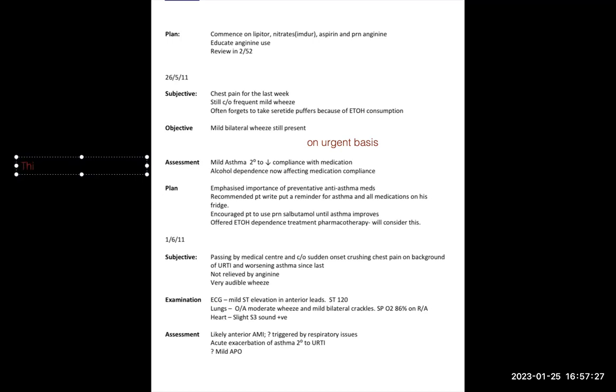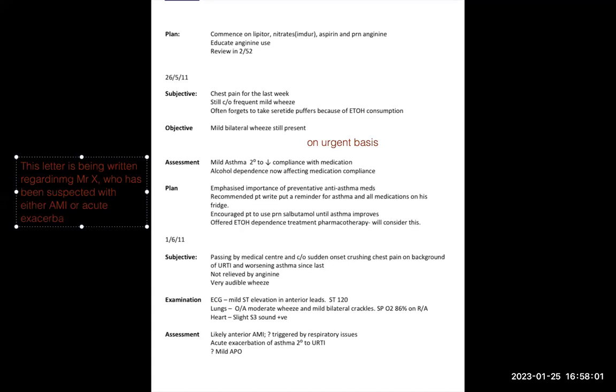This letter is being written regarding, I will check the patient's name afterwards, regarding Mr. X, who has been suspected. Suspected means question mark. Question mark means it is not sure. So who has been suspected with either AMI or acute exacerbation of asthma.